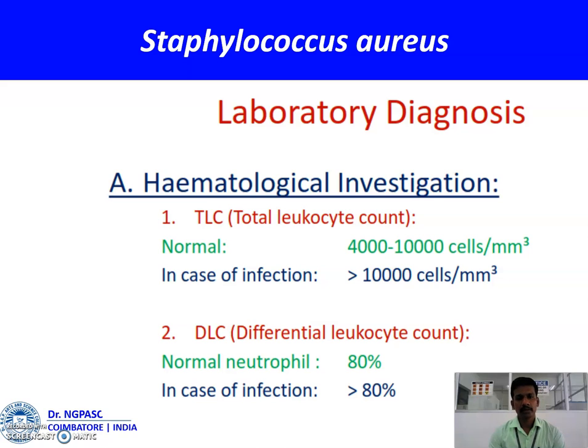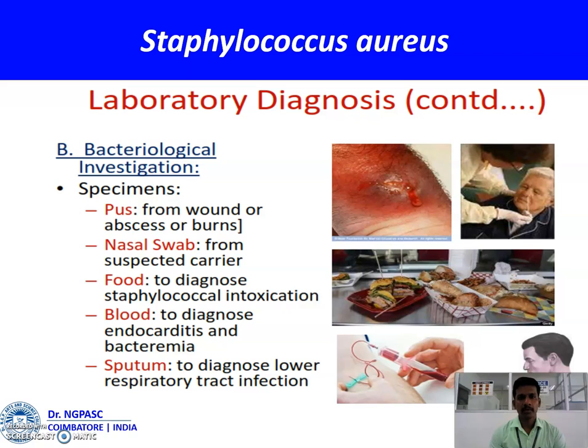Coming to laboratory diagnosis of Staphylococcus aureus, with the help of hematological investigations, we can examine the blood cells. Next are the bacteriological investigations. For these, we have to collect different specimens such as pus, nasal swab, contaminated food, blood, and sputum.